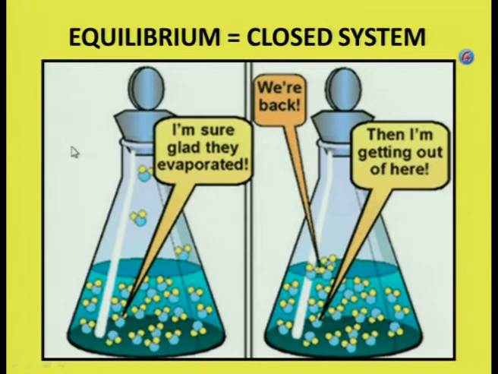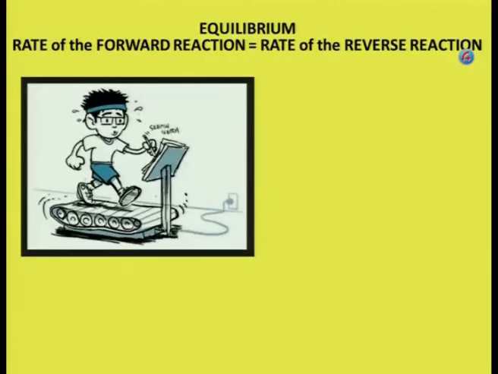Here's another example. This water molecule doesn't like those. So it's saying, I'm sure glad they evaporated. And now they're saying, oh, we're back. They went back and condensated. So now this water molecule is saying, then I'm getting out of here. So now this one is going to evaporate again. This is equilibrium, a closed system. Now the water level will stay the same. So it will seem to you that nothing is happening.